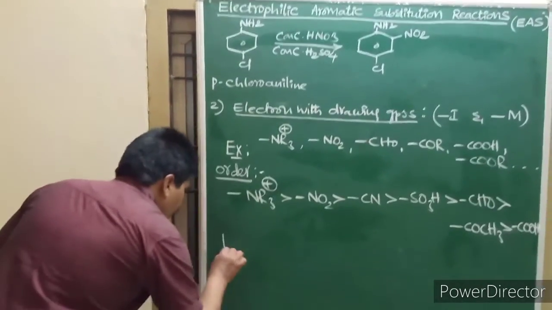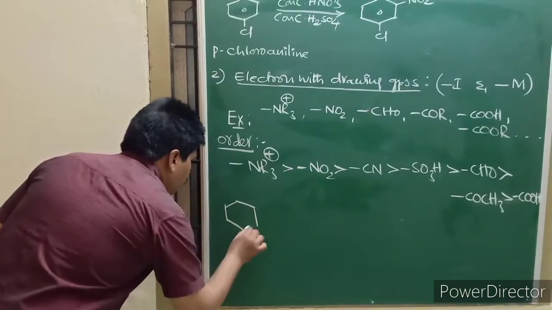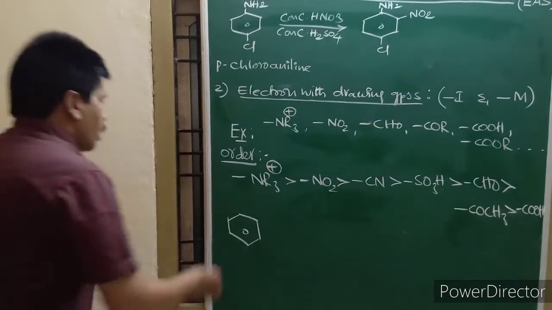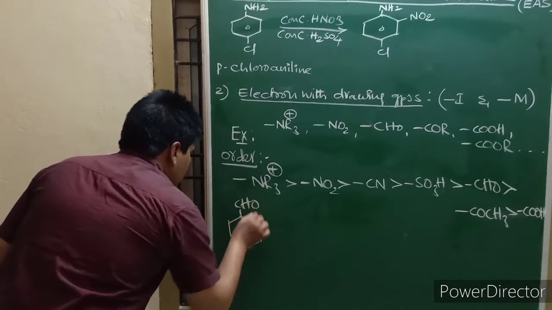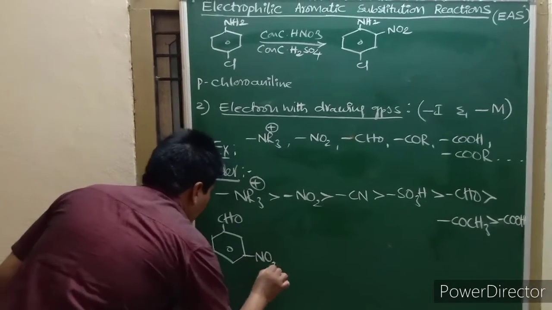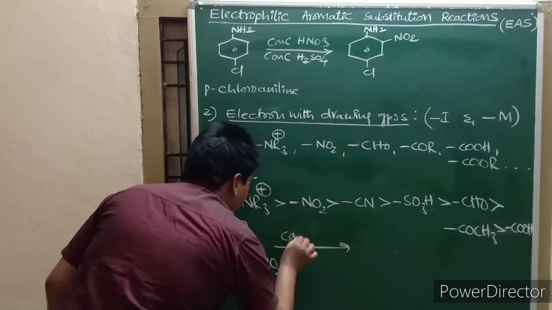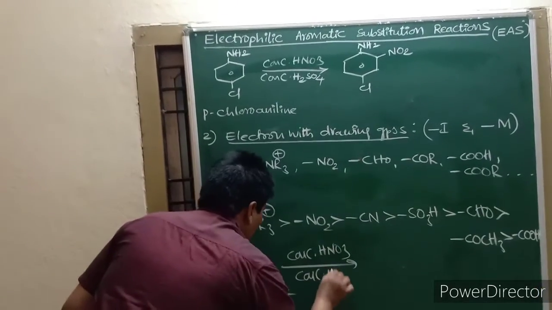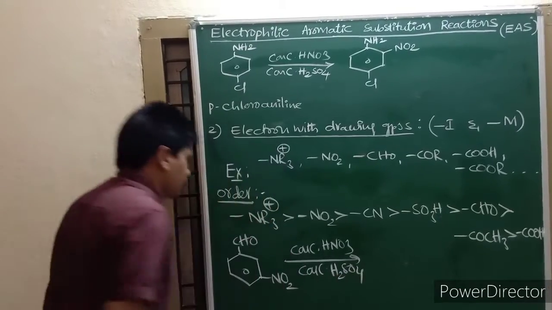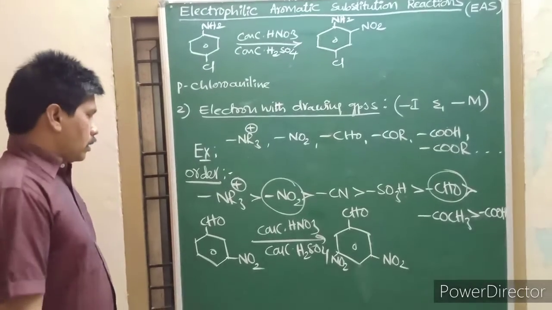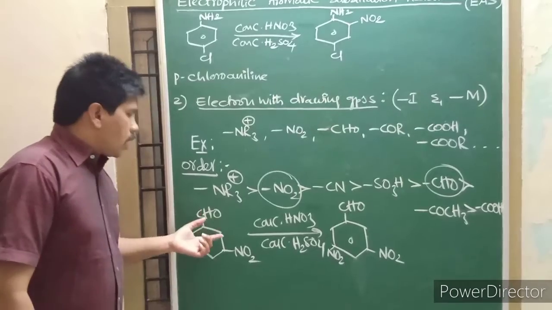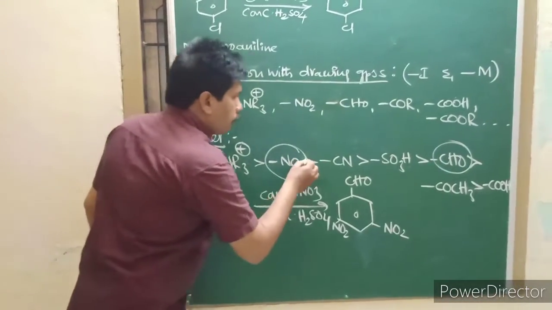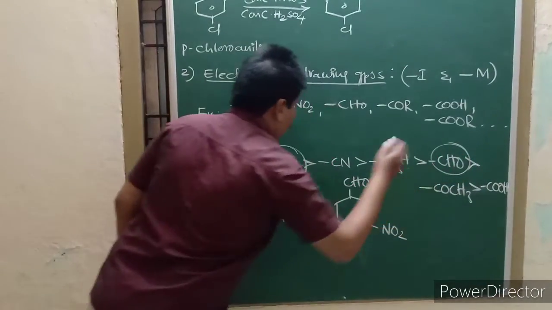Here we take both the groups as meta-directing groups, like CHO and NO2, undergoing a nitration reaction. If both are meta-directing groups, NO2 is more powerful than the CHO group.